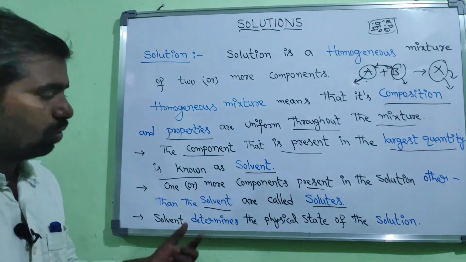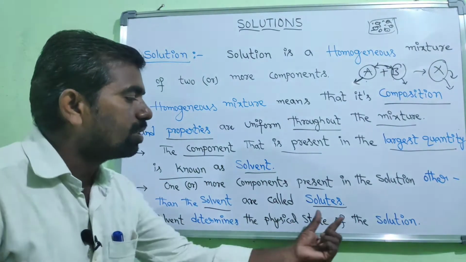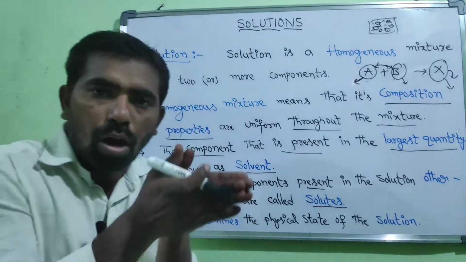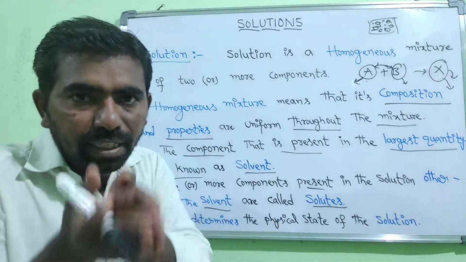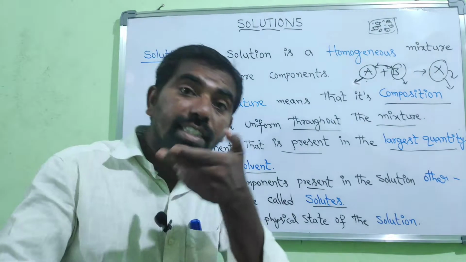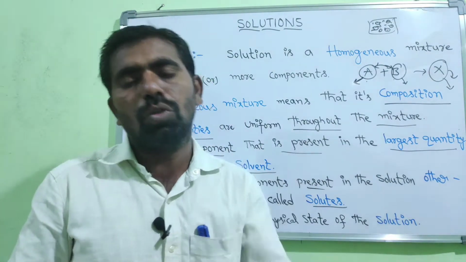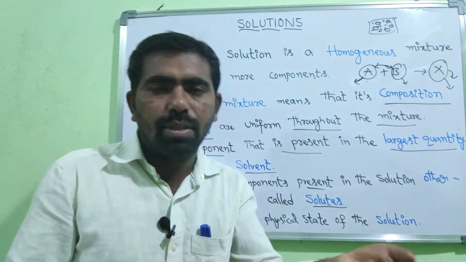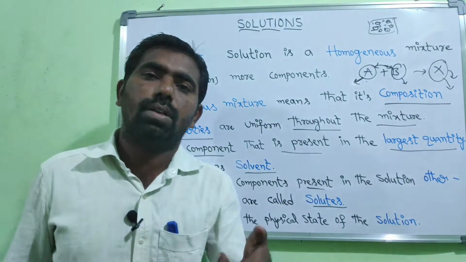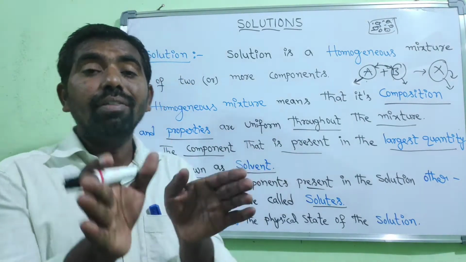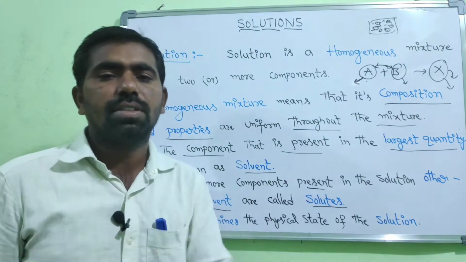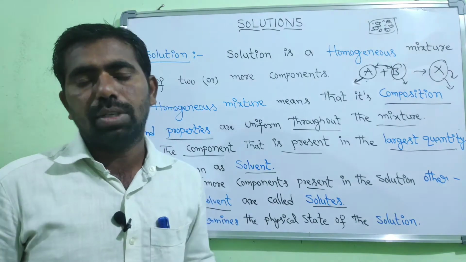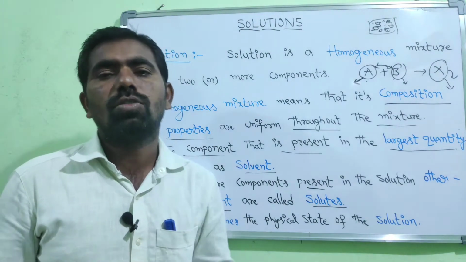The solvent determines the physical state of the solution. That means the component present in the larger quantity determines the physical state of the solution. So the solution may be present in the solid state, the liquid state, or the gaseous state. The solvent determines the physical state of the solution. That is about the definition of solution, solvent and solute.